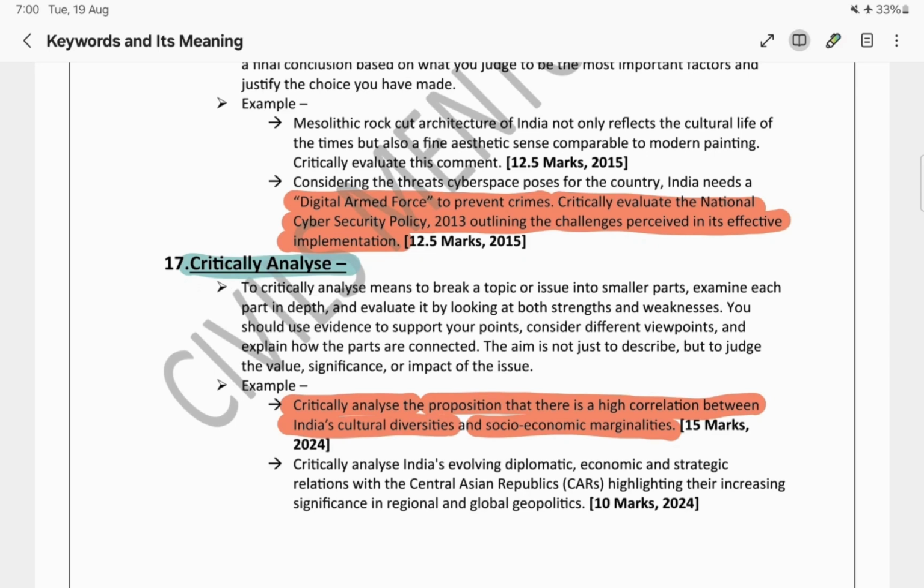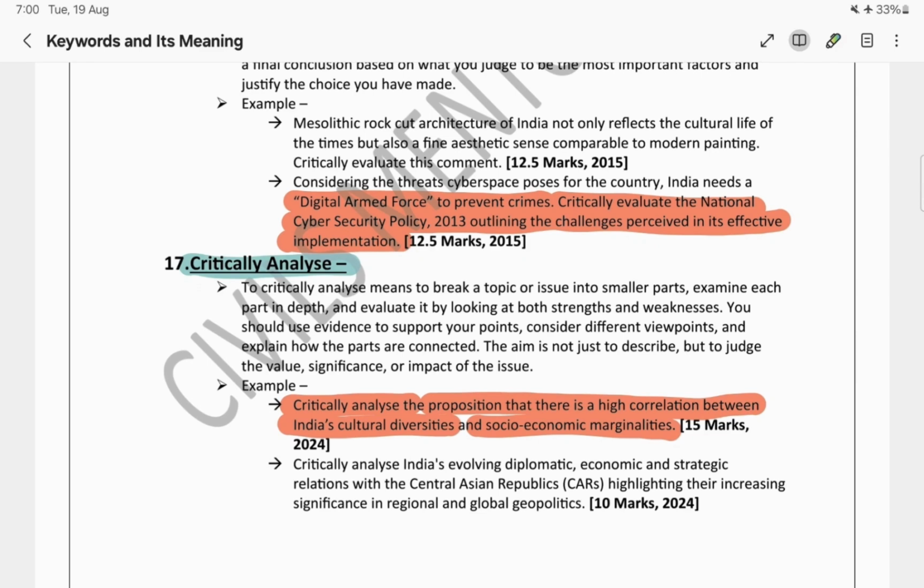So going forward, the golden rule is simple. Whenever you are practicing any PYQ or any mock tests, just underline the directive word first, so that you will get an idea of what can be your approach towards the question.